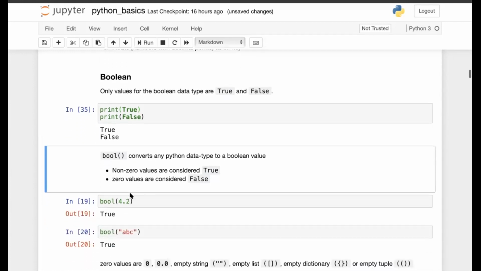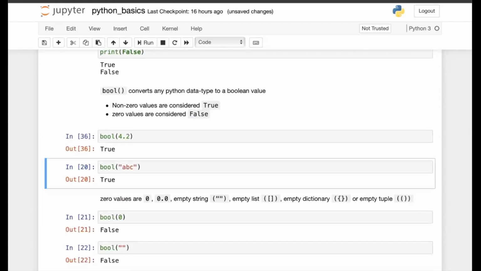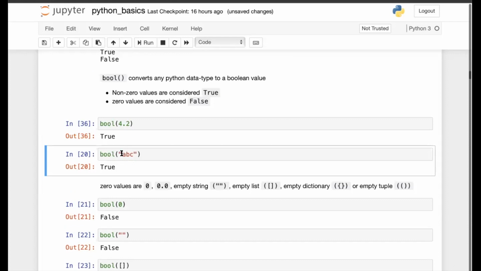I can convert any other Python data type to a Boolean value. So while converting, the non-zero values are considered to be true and zero values are considered as false. So say here, 4.2 is a non-zero value. So while converting it to bool, it gives me true. I use the function bool, which is predefined in Python programming language. When I pass 4.2 as the argument, it gives me true. And then in this example, I pass as the argument the non-empty string ABC. When I pass this as an argument, it gives me true.